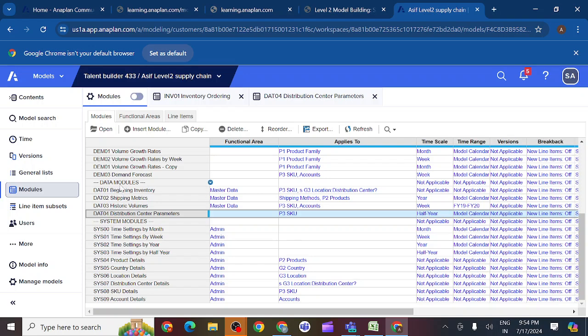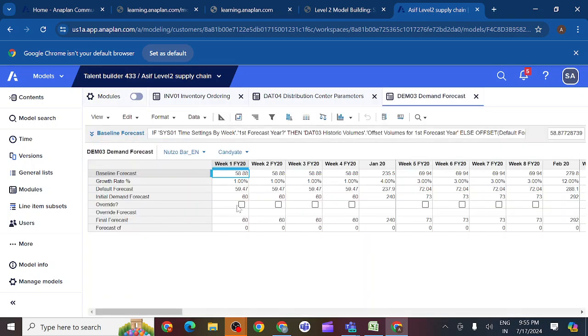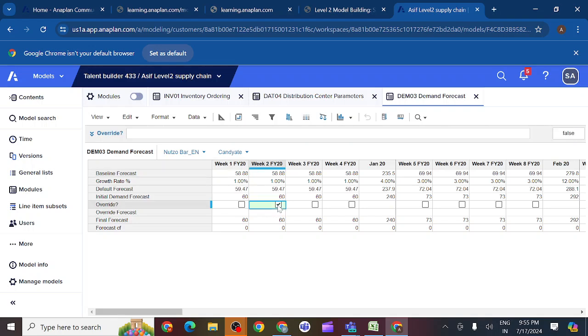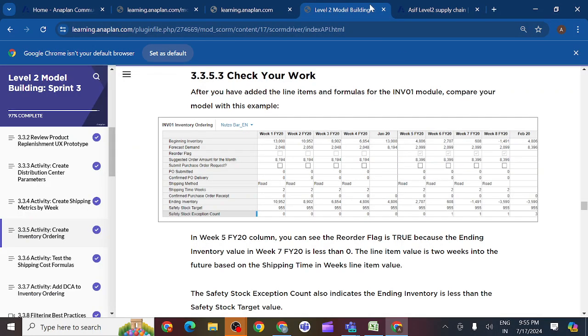In the demand 03 module, they have considered week second or week first, I think. Week first. You can see here, is this correct now? Yes, correct. So in this way, you can see here. Again you are getting a difference here, but that is not an issue.